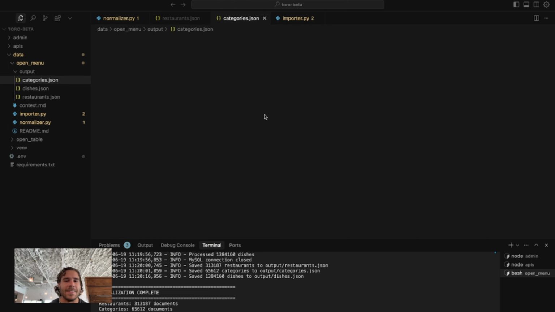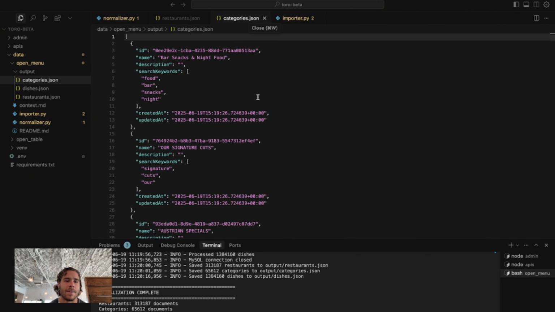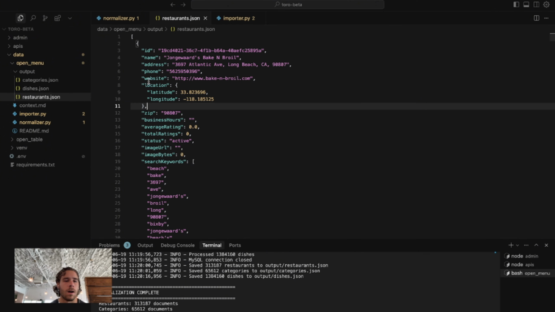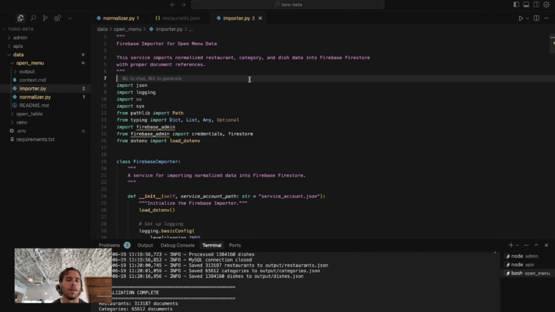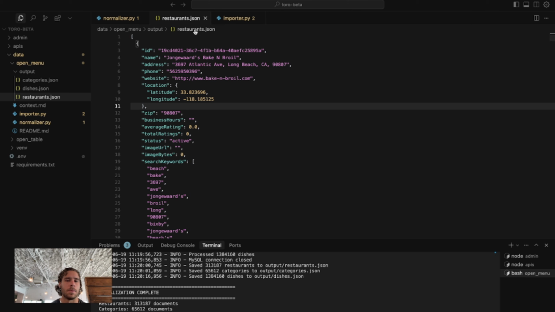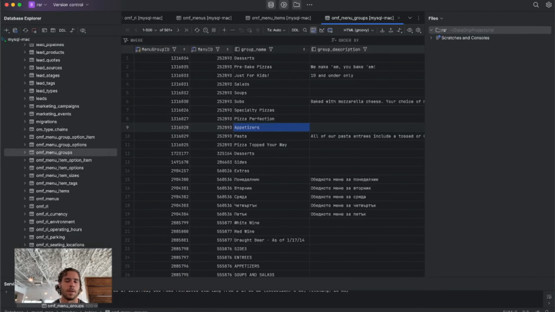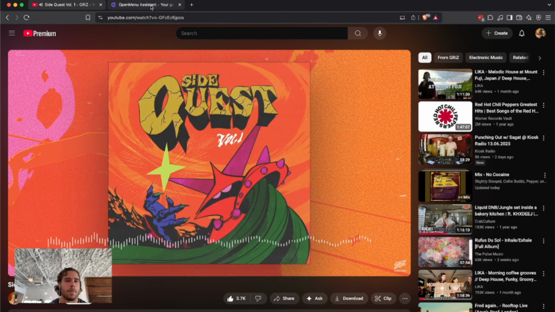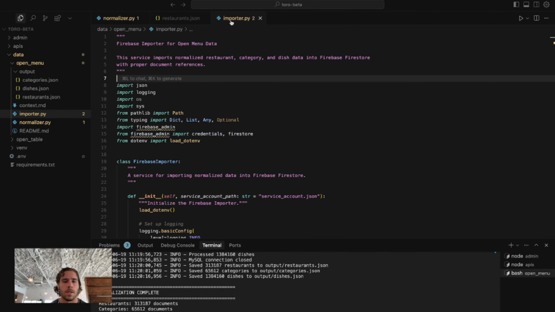And then categories, let's see what's going on. This is also probably super big and it's not even gonna open. Yeah, oh, awesome. So then we get our unique ID, our name, keywords, awesome. So look, we just normalized all of our MySQL data into JSON document data that's ready to then be parsed and put into Firebase. This is how we work. This is how we roll. I don't even know how long this video's been, but it's been about like 20 minutes. So let's go. That's awesome.